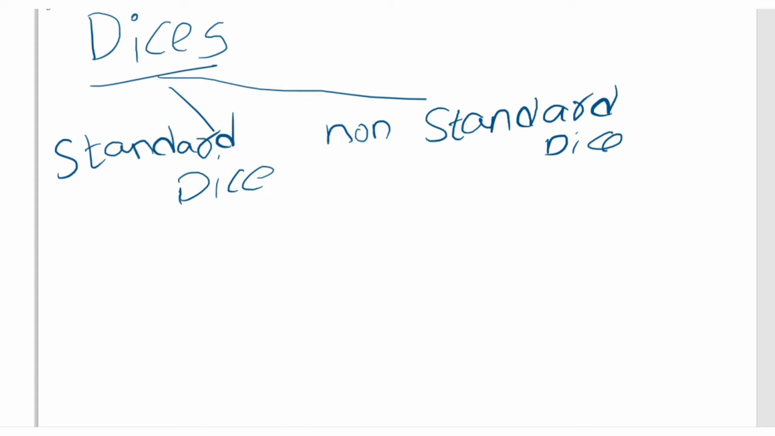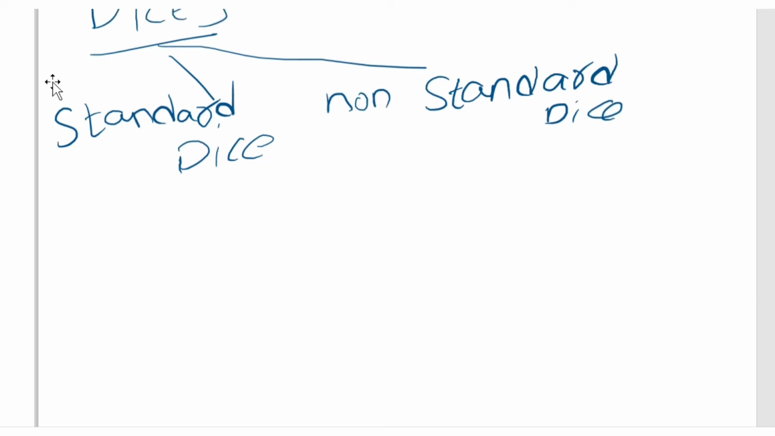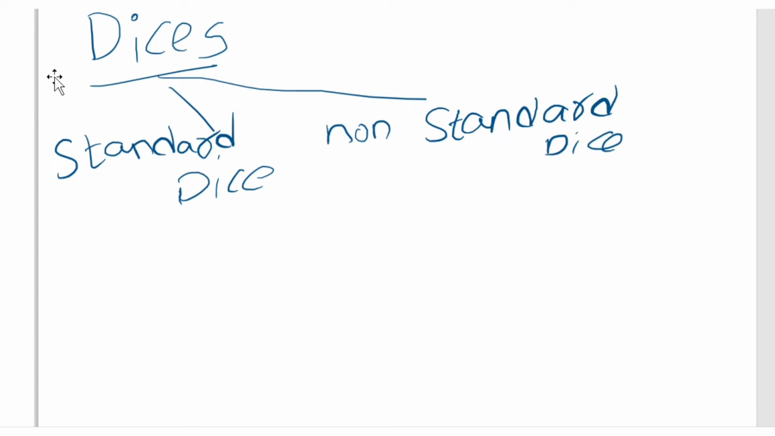So let's learn what standard and non-standard dice mean. I'm explaining here itself, so please observe carefully. First we'll see what a standard dice means. For example, let's take a die like this. I'm drawing the upper face, the upper part. Suppose you have numbers on this dice like this: 1, 2, 3.